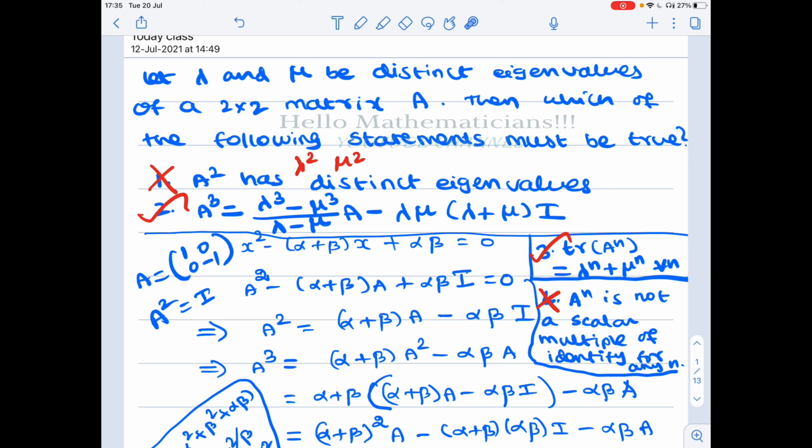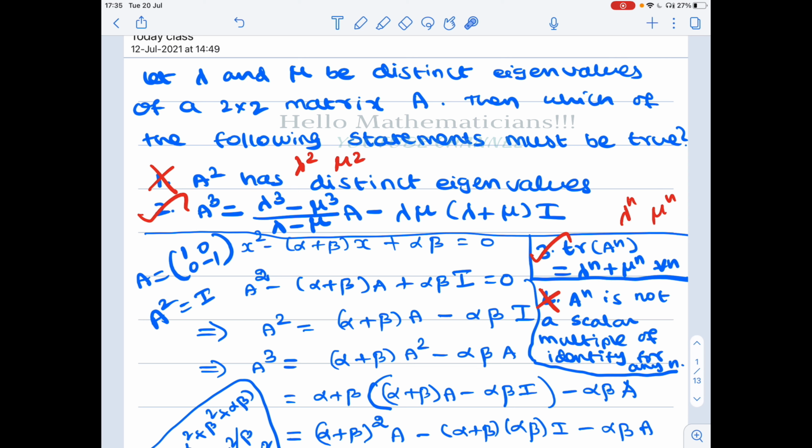Similarly, if you look at the last option, they are saying that A power n is not a scalar multiple of identity for any n, but for this particular matrix, A squared we are getting I. Therefore this option is also wrong. Now if lambda and mu are the eigenvalues of A, then for A power n the eigenvalues are lambda power n and mu power n. Therefore trace of A power n is equal to the sum of the eigenvalues of A power n, that is lambda power n plus mu power n. Therefore the third option is correct.